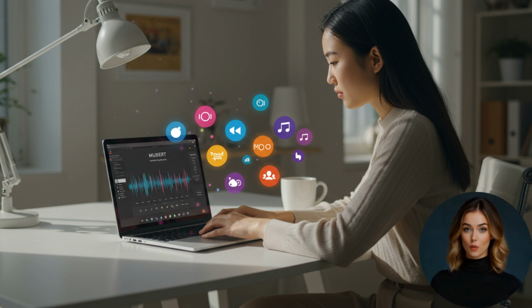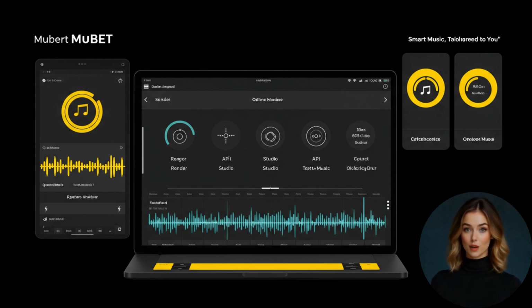Mubert is an AI-powered music generation platform that lets you create original soundtracks instantly. Whether you're making videos, building an app, or just need chill background beats, Mubert uses your inputs like mood, genre, or tempo to generate music that's totally unique and totally legal. Created by a team of audio engineers and AI experts, it's built to streamline the way we think about sound design. So what makes Mubert stand out?